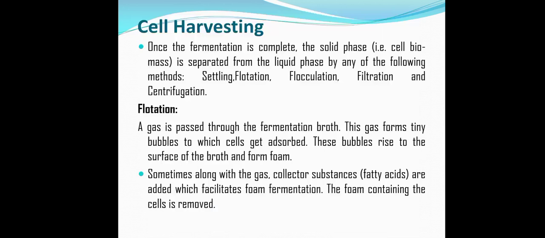Sometimes along with the gas, collector substances, that is fatty acids, are also added, which facilitate foam formation, and the foam containing the cells is easily removed. So through the flotation process we can easily separate the microbial biomass from the fermentation broth.